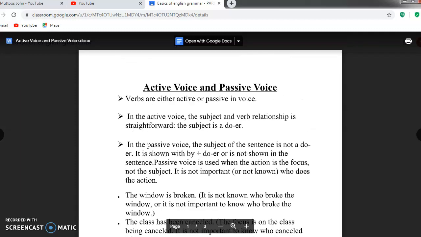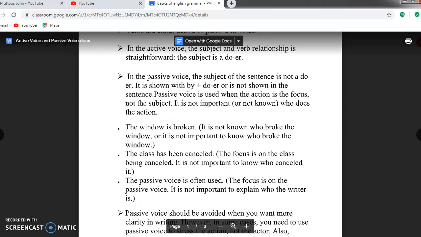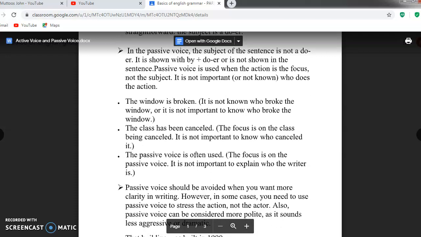So once again, let us have a look. In the active voice, the subject and the verb relationship is straightforward. But when you come to the passive voice, it is not straightforward. It is shown with by plus doer, or is not shown in the sentence. The window is broken. It is not known who broke the window. So that is the passive voice. Or it is not important to know who broke the window.